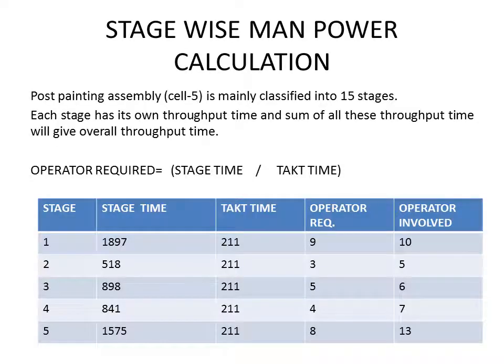The next step in the measure phase is to calculate the manpower requirement. The manpower required can be calculated by this ratio, stage time to takt time. As already mentioned, the post painting assembly cell 5 is mainly classified into 15 stages. Each stage has its own throughput time, and the sum of all these throughput times will give you the overall throughput time. This is the stage time as we found through the chart, and this is the takt time. Dividing the stage time by the takt time will give you the number of operators required, and this is the actual number of operators involved in the respective stage.